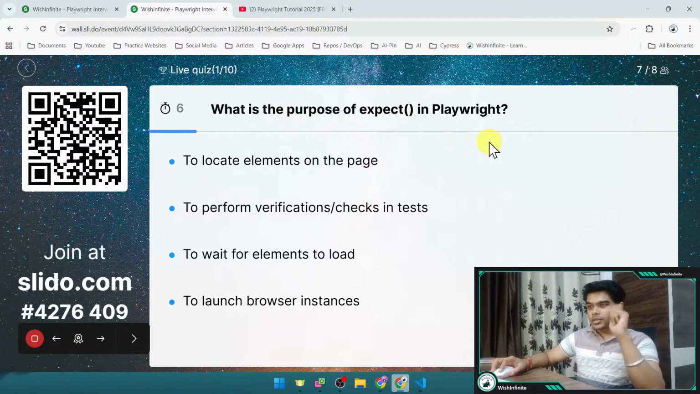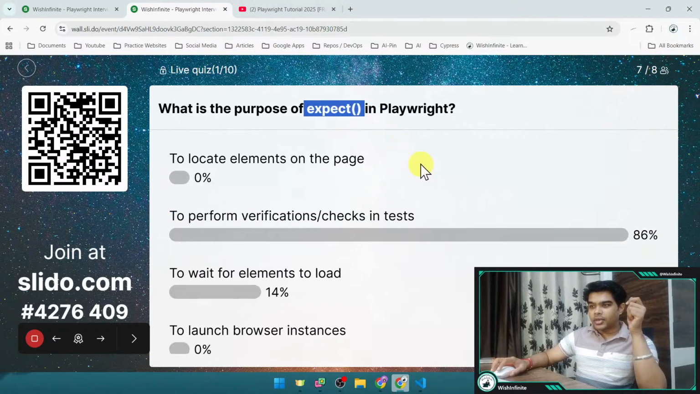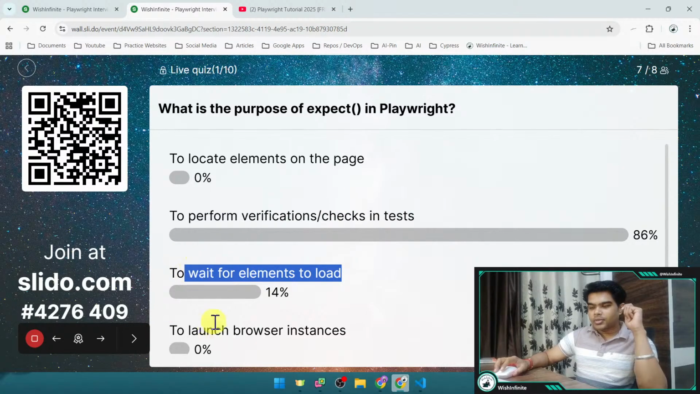So if you are already using Playwright, you must be aware why we are using this expect in Playwright, right? So this is how we are going to use the assertion. And we have got our answer. 86% of people selected this option, to perform verification, checks, and tests. And 14% of people have selected option C.